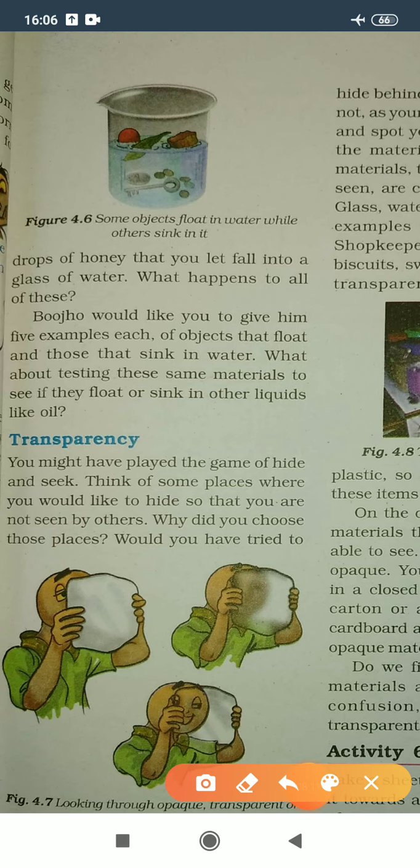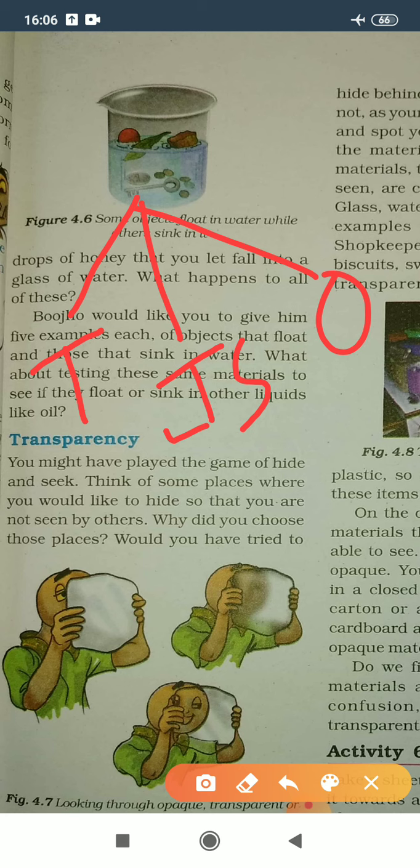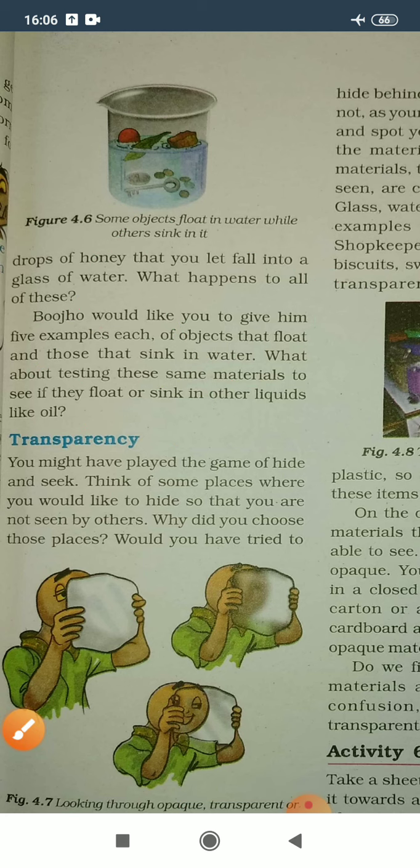Now our next topic is transparency. This term, transparency, is again included in the properties of materials. In transparency there were three parts. One is transparent material, the other one is translucent material, and the third one is opaque material. So let's read line by line.